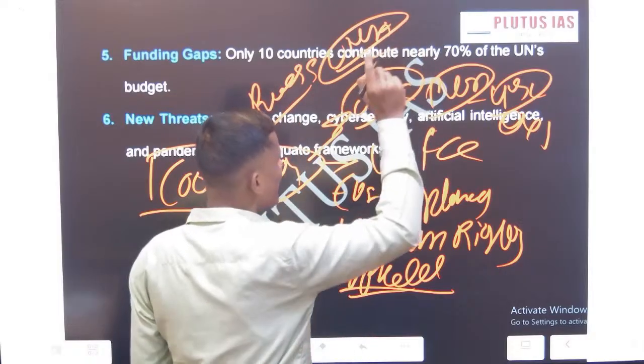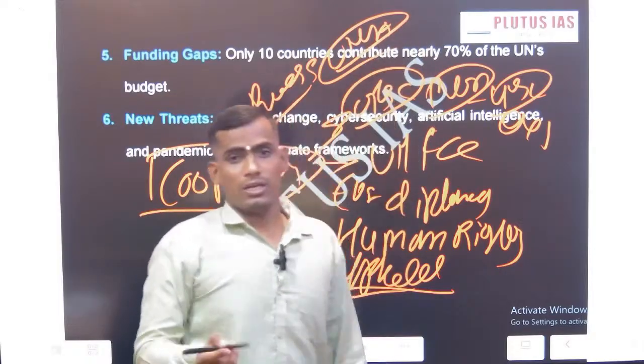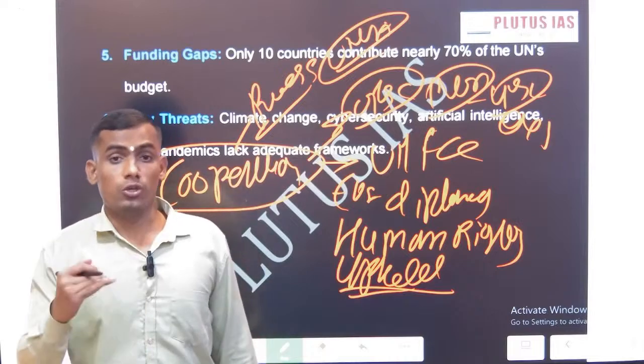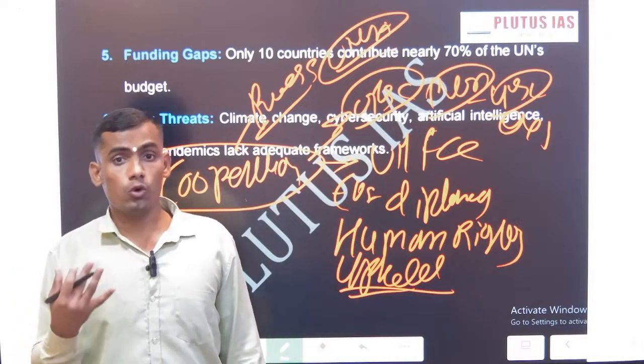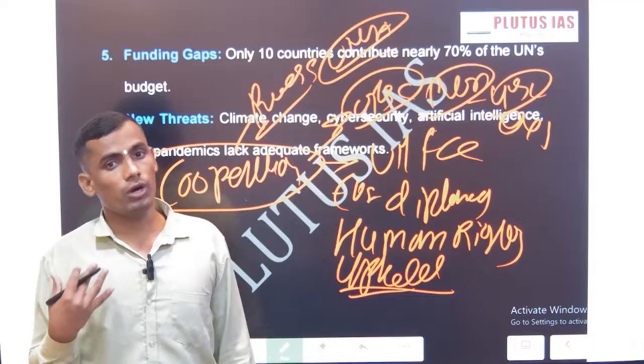So these are the reforms which make the UN more visible in a global crisis and uncertain world order.